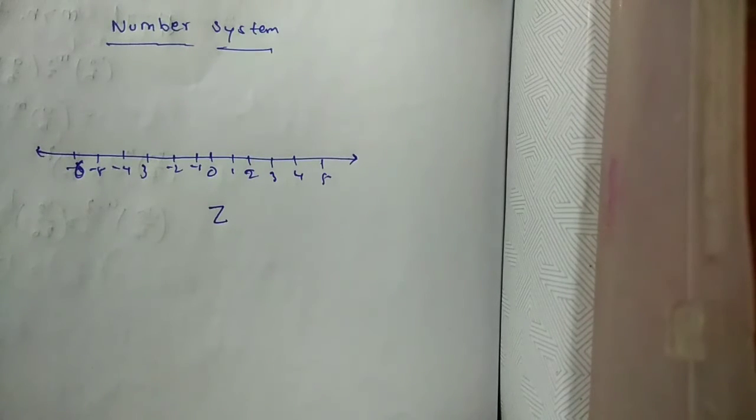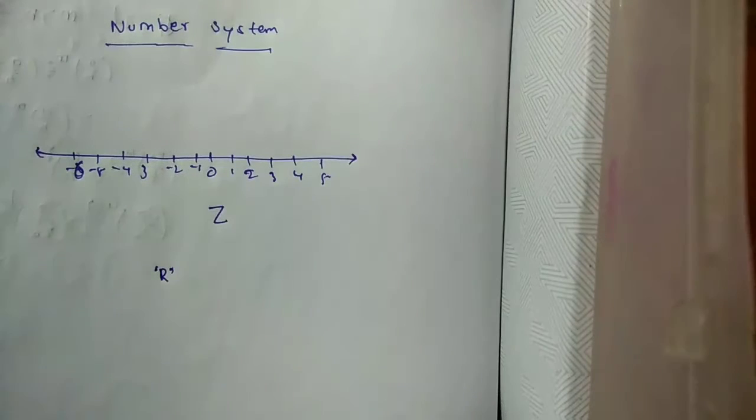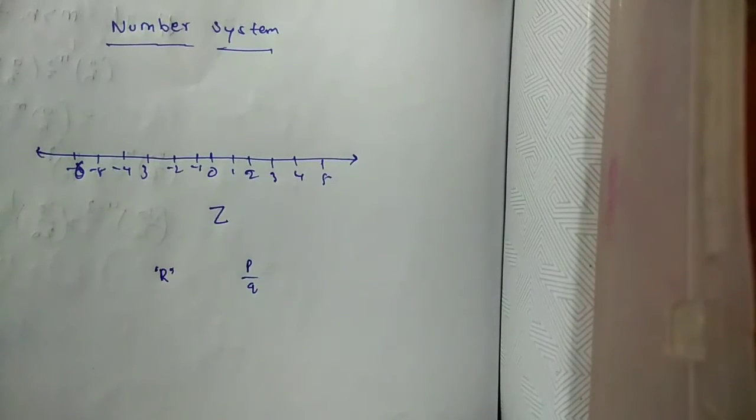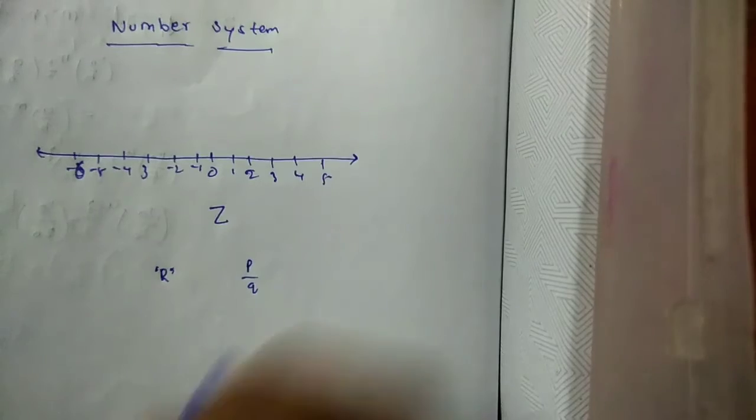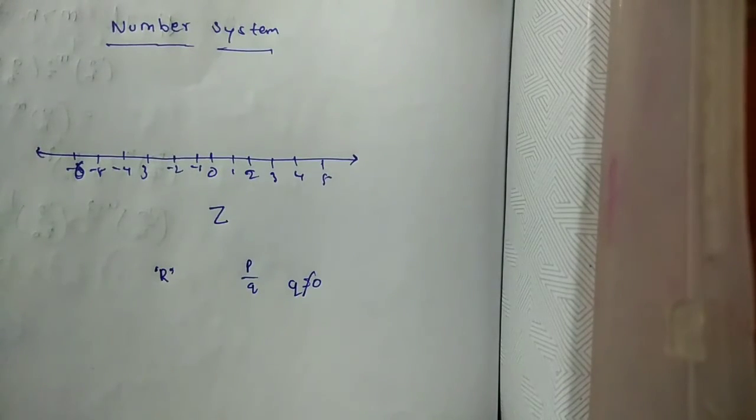Rational comes from the word ratio and Q comes from the word quotient. You may recall the definition of rational number. A number r is called a rational number if it can be written in the form p by q, where p and q are integers and q is not equal to 0. Why do we insist that q is not equal to 0?